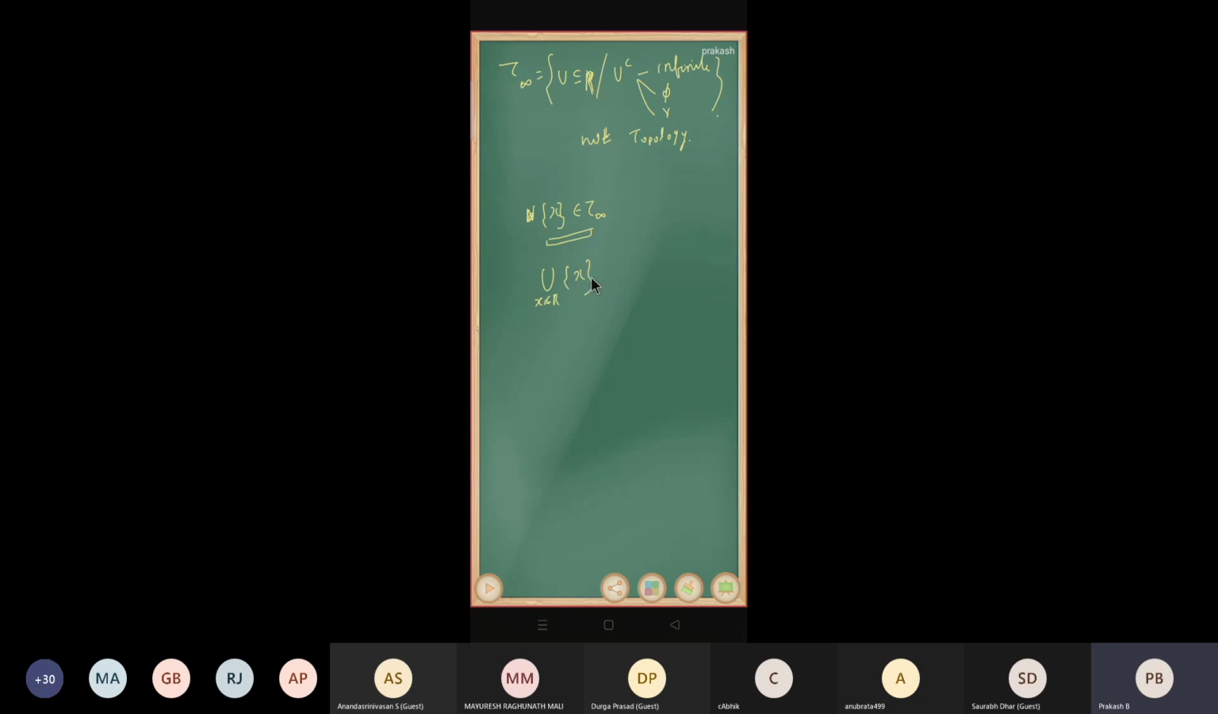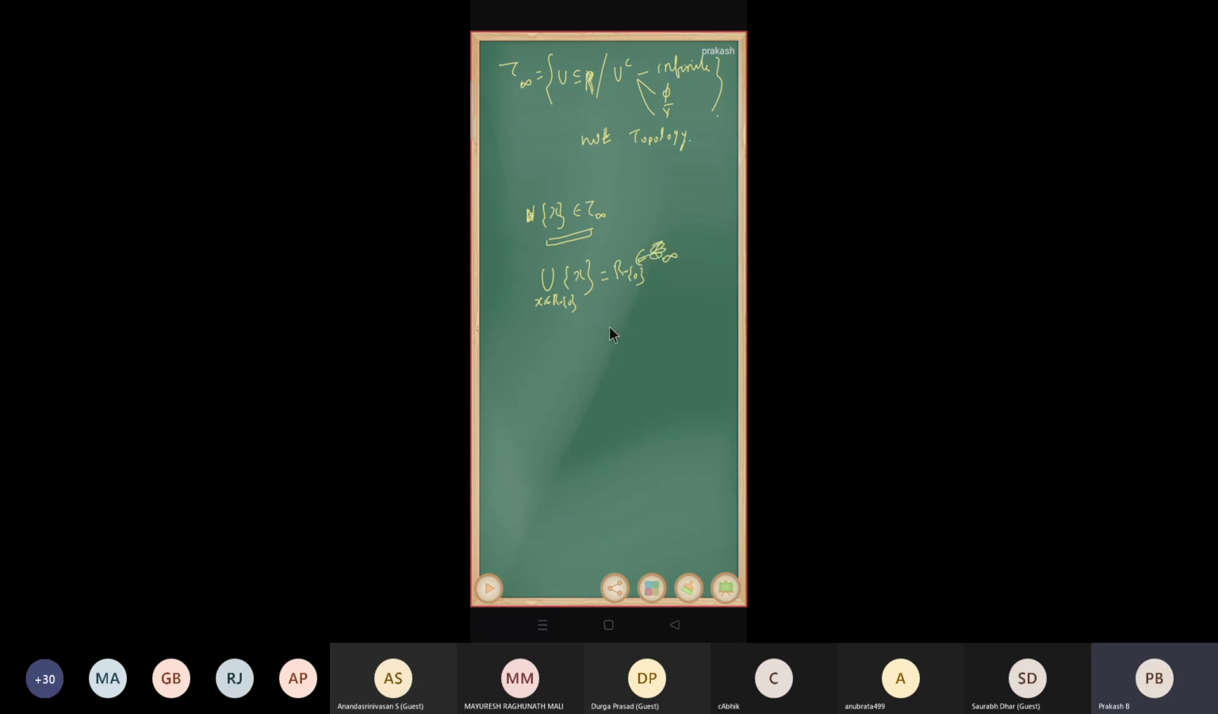So union over x belongs to R, the answer is R, but its complement is empty, so it belongs to tau infinity, right? Yes, sir. We can remove one point. You remove one element, right? That means we will remove the singleton {0}. Then the answer is R minus singleton {0}, right?